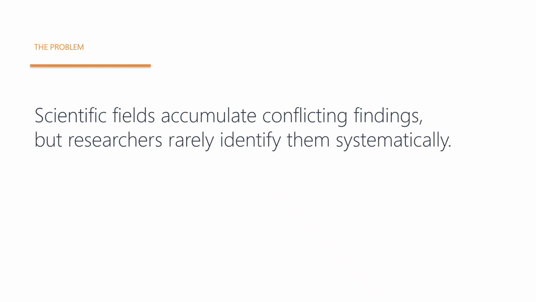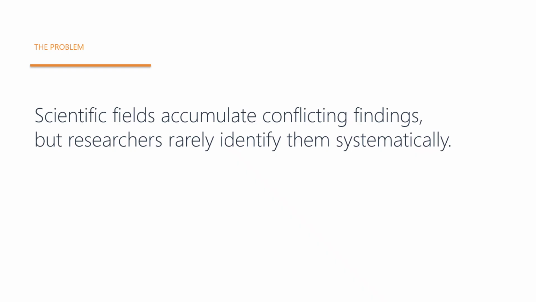The problem is significant and widespread. Scientific fields accumulate conflicting findings over time, but researchers rarely identify them systematically. Think about it. One study says coffee prevents heart disease. Another says it causes it. One paper claims an intervention works brilliantly. Another shows no effect whatsoever. One theory predicts certain outcomes. Empirical tests show the opposite.